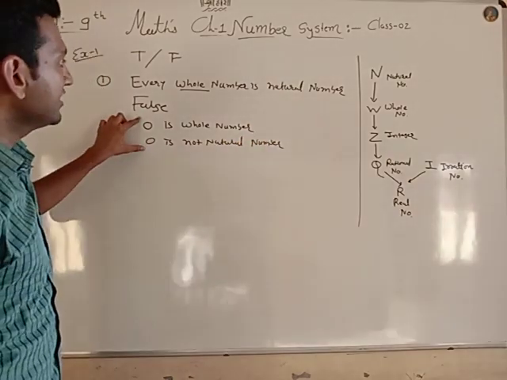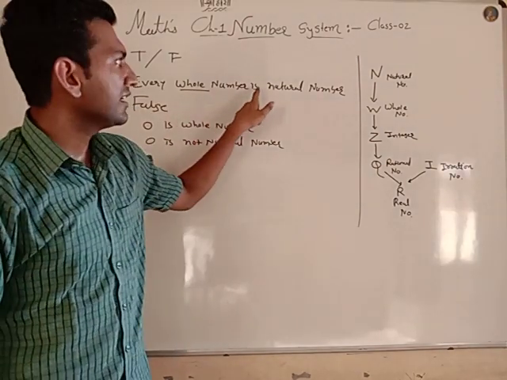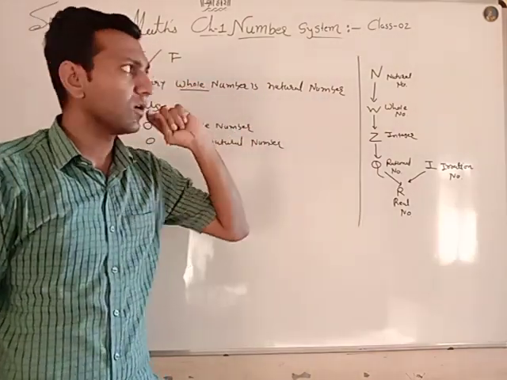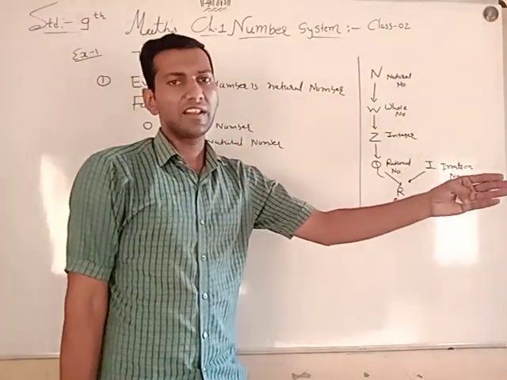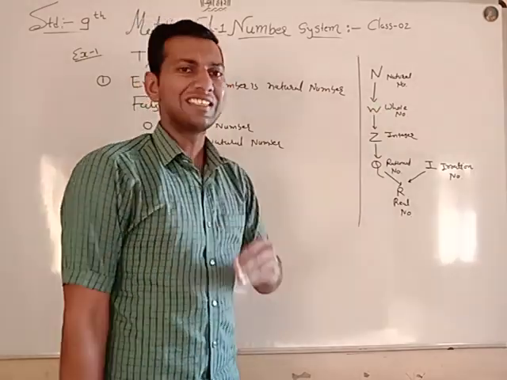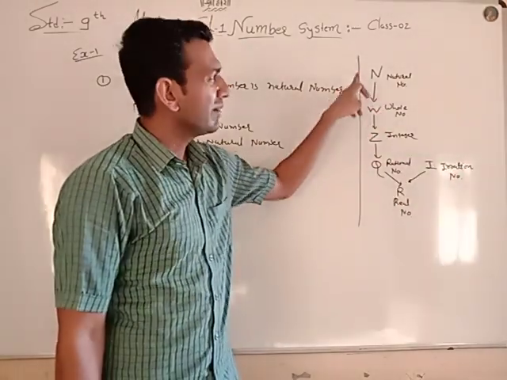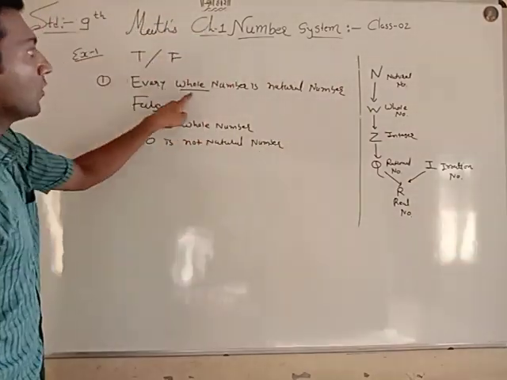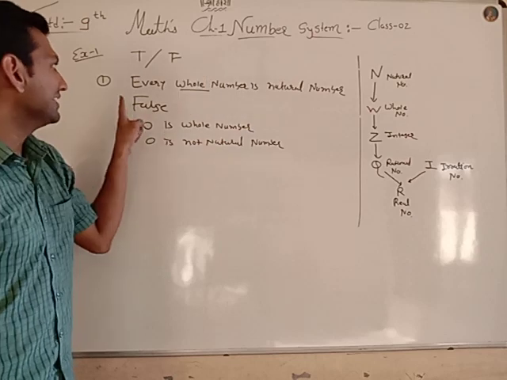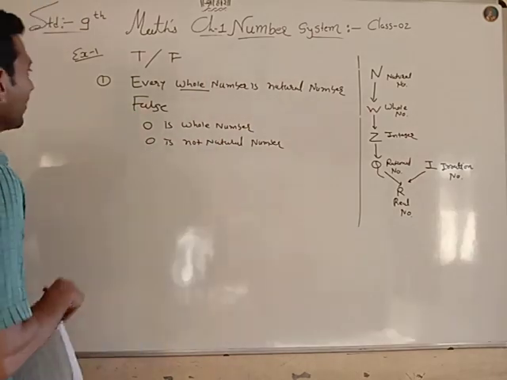So this is the reason why every whole number is not a natural number, because in natural numbers 1 to infinite numbers are there. In whole numbers 0 to infinite numbers are there. So 0 is a whole number, but 0 is not a natural number. So the statement "every whole number is a natural number" is false. This is the reason why the statement is false.